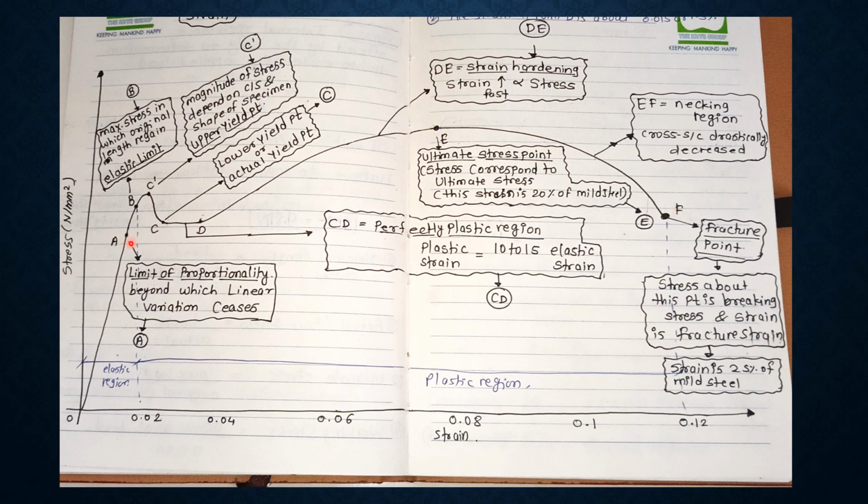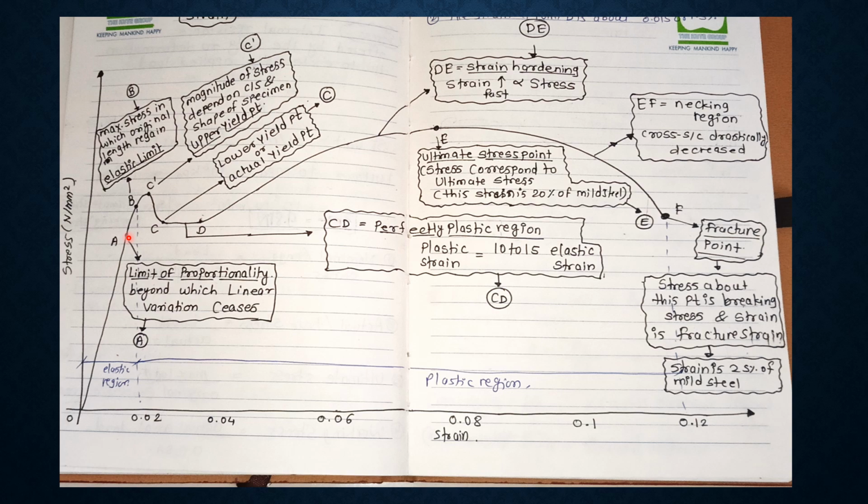Point A is known as the limit of proportionality, which is the point up to which stress is directly proportional to strain, and beyond which the linear variation ceases. Up to point A, stress is directly proportional to strain, and up to that point Hooke's law is valid.